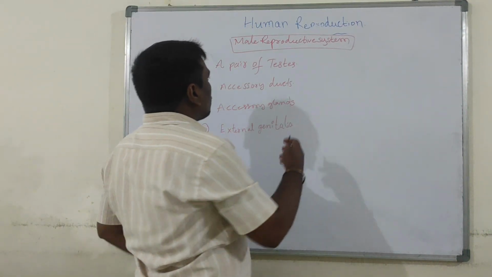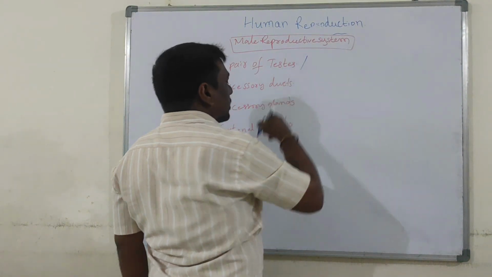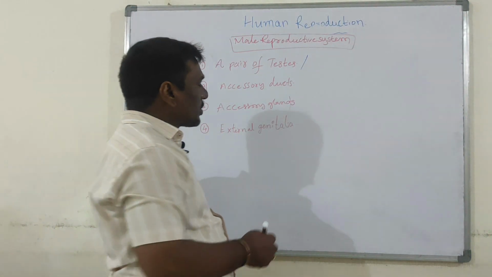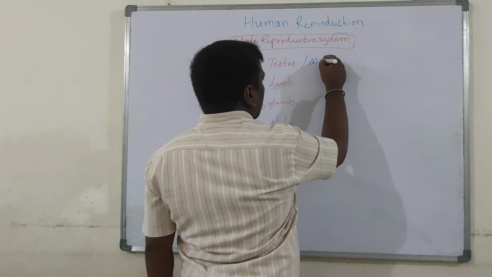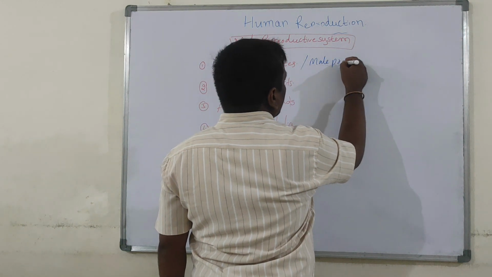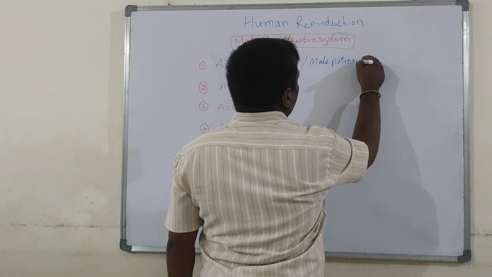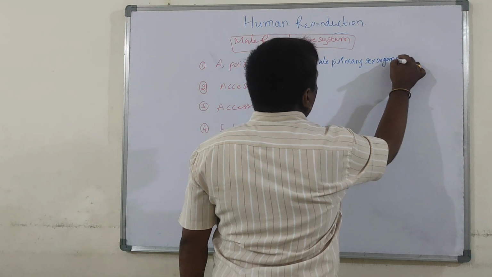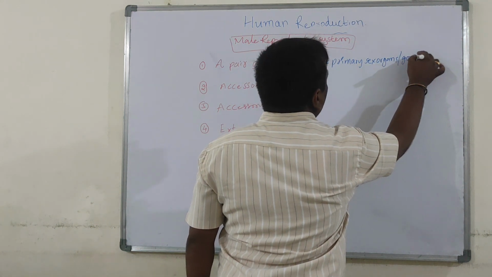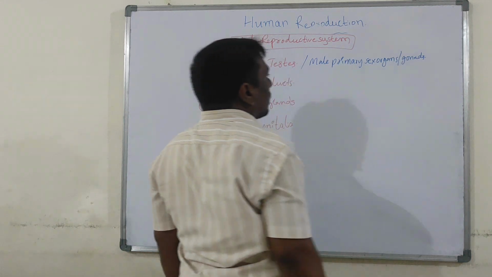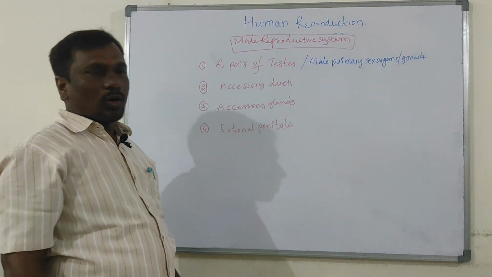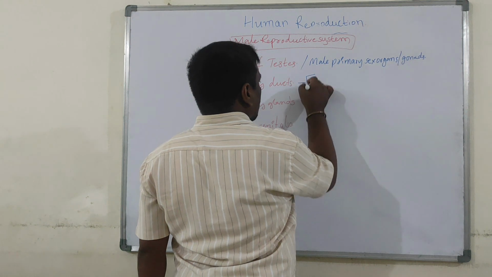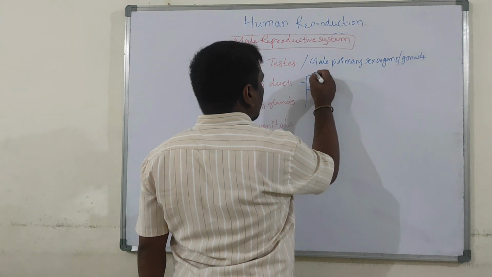Now, these testes are also known as male primary sex organs or gonads, because they produce gametes. Now accessory ducts. What are the accessory ducts in the male reproductive system?